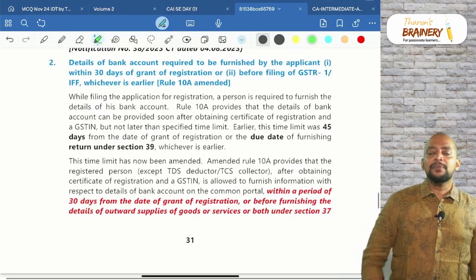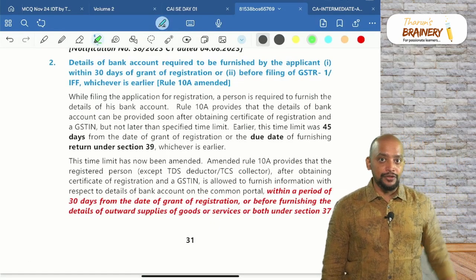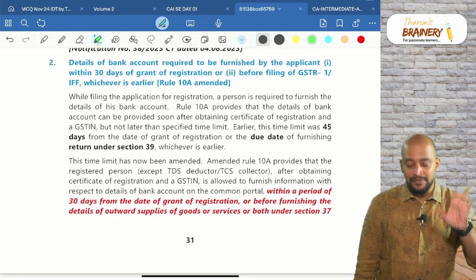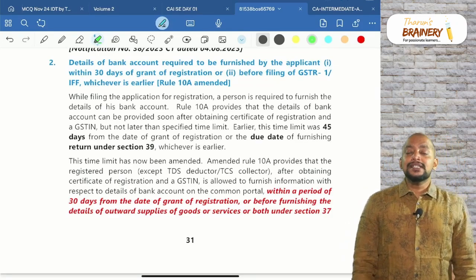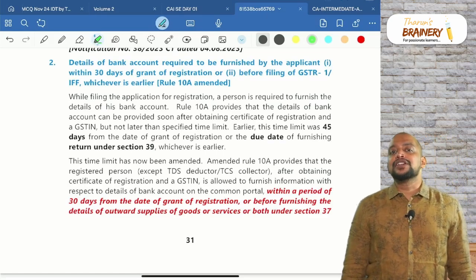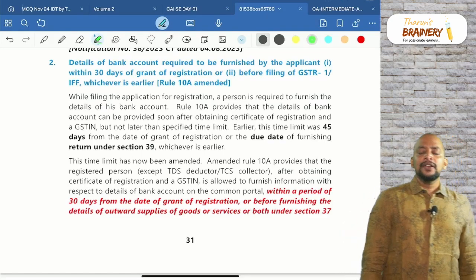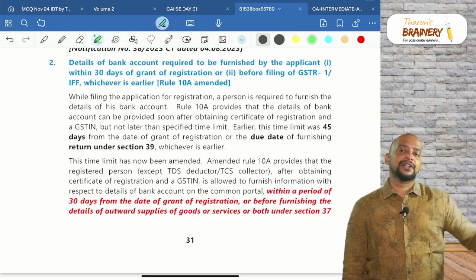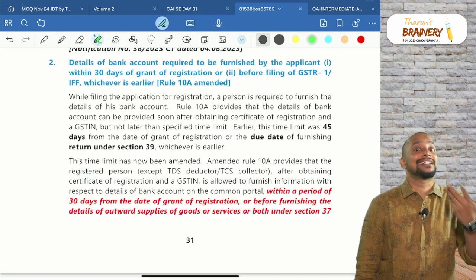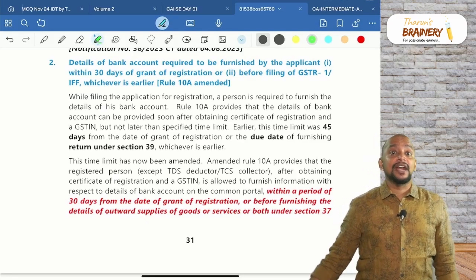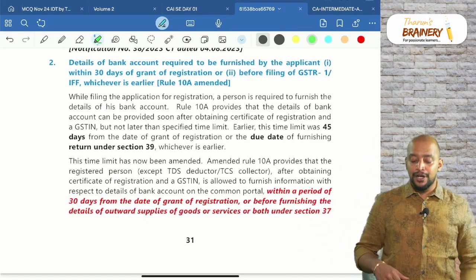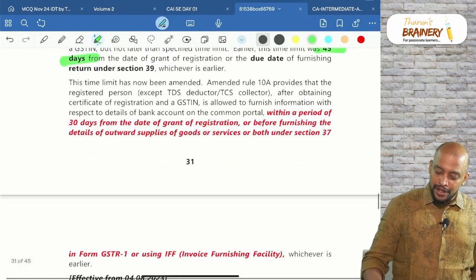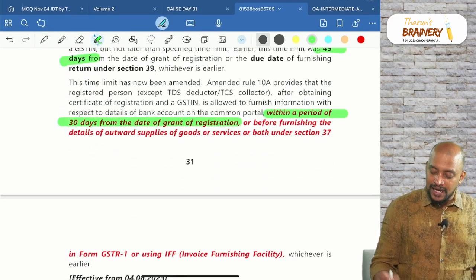Next, this amendment was also from September 24, but all these amendments were given because usually questions will come from amendments, that's why. Then, what is the time limit within which the bank details need to be updated? Generally, we need to update the bank details within 45 days, that was the previous provision, but now they have amended it to 30 days from the date of grant of registration. Previously 45 days, now they amended to 30 days.